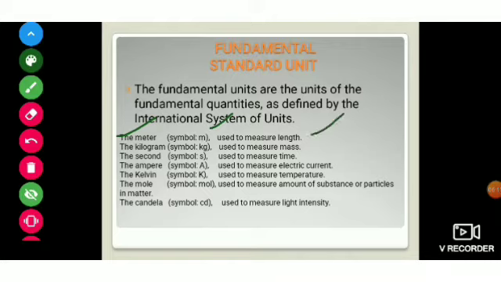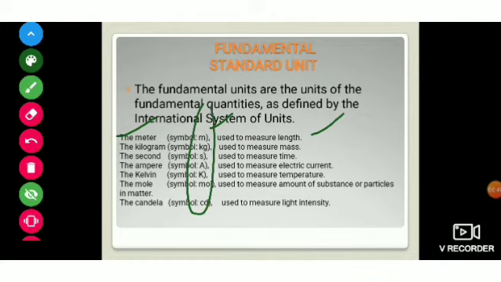The kilogram, kg, used to measure mass. The second, s, to measure time. The ampere, A, to measure electric current. The kelvin, K, to measure temperature. The mole, to measure the amount of substance, the number of particles in matter. And the candela, used to measure light intensity.